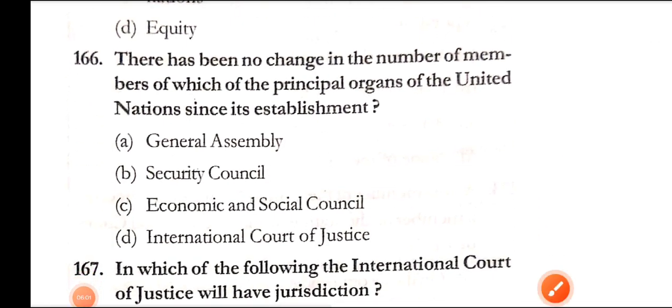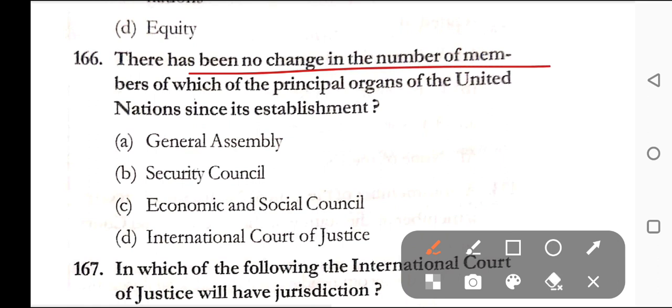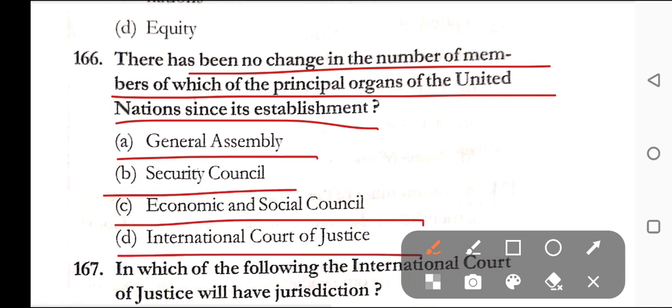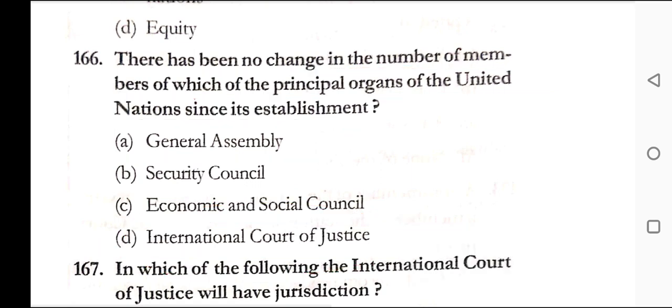Question number 166. There has been no change in the number of members of which of the principal organs of the United Nations since its establishment? Option A, General Assembly. Option B, Security Council. Option C, Economic and Social Council. And option D, International Court of Justice. Correct answer here is option D, that is International Court of Justice.